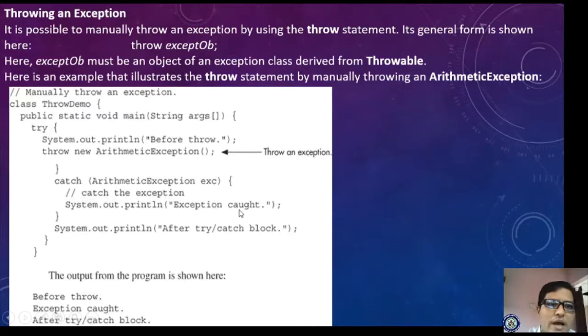Yes. And now, throwing an exception. So this is a very important concept.